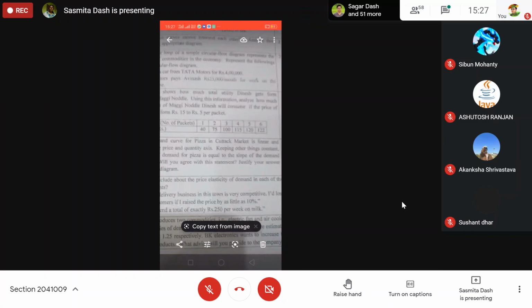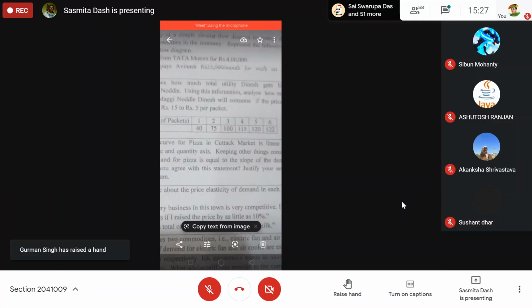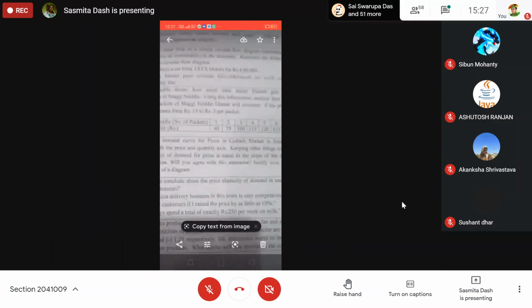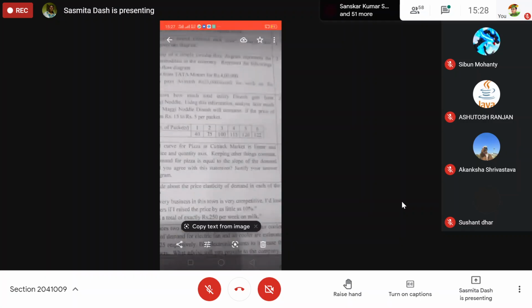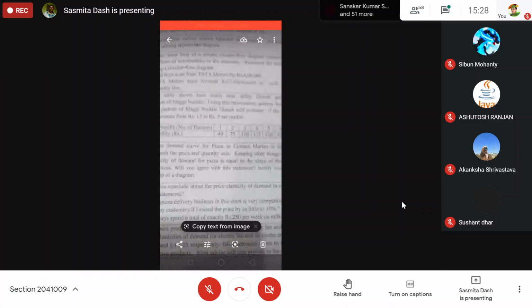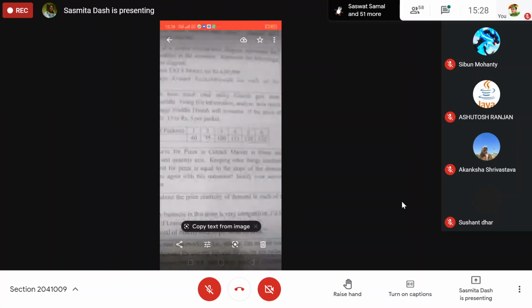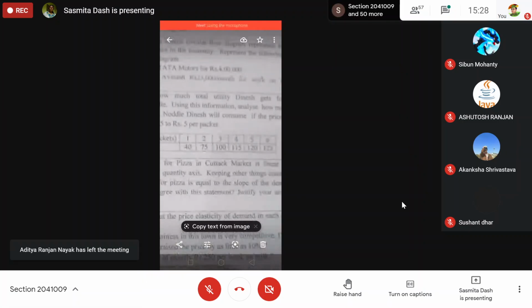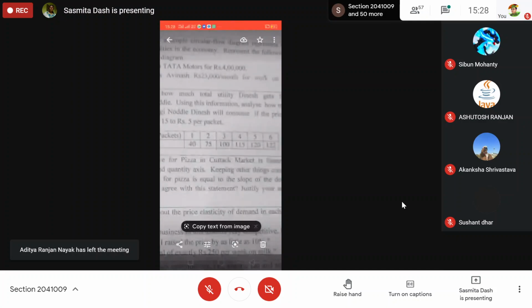Just tell me, if the price is 15 rupees, how much Maggi noodles will Dinesh consume, if this is the total utility or satisfaction given in rupees. The number of packets is 1, 2, 3, 4, 5, 6, and the total utility is given. You just draw your own marginal utility table with it. Under the total utility, ma'am, 4 packets. Yeah, 4 packets.